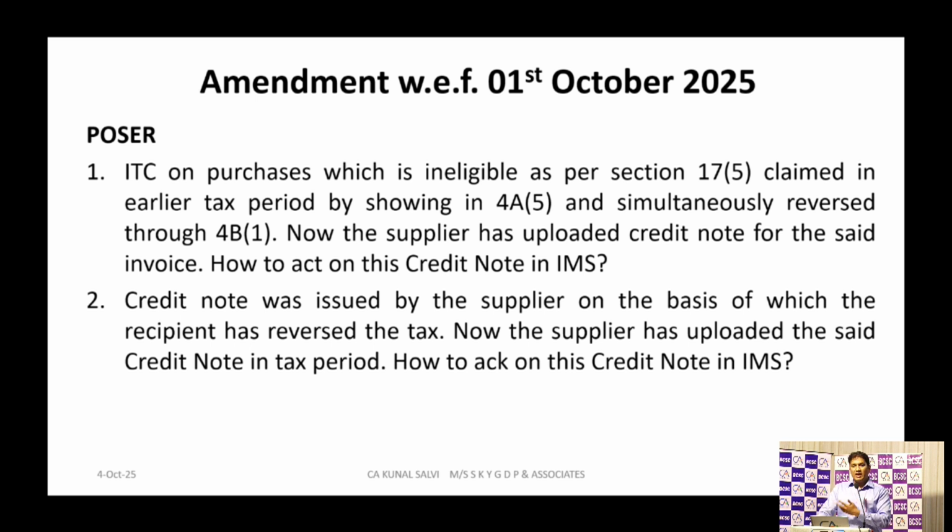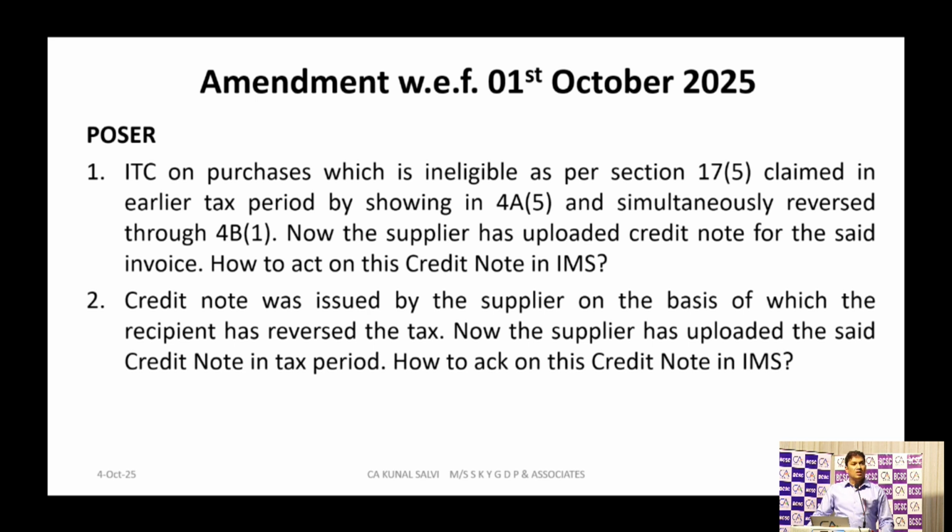If I act on that, my ITC will get reduced one more time. If I am not acting on that specific credit note, it will stay pending for only one tax period, because there is a limitation for keeping the credit note pending only for one tax period. So in the next month, automatically the system will reduce my ITC for that credit note. I don't know the answer, but let's see what the portal will allow us.